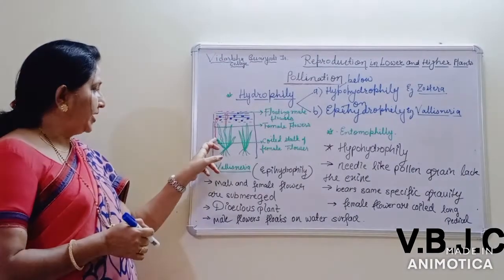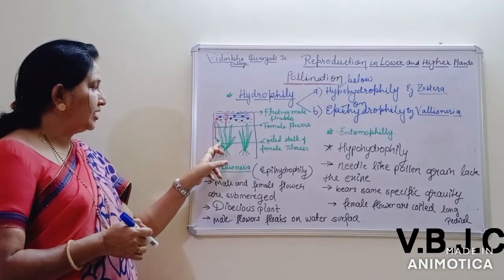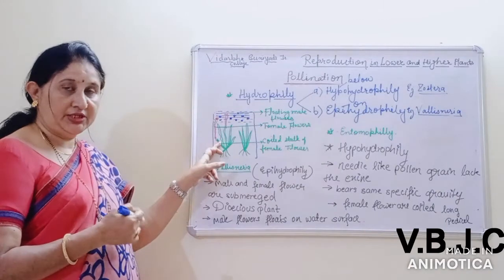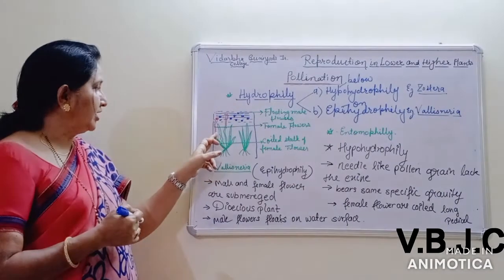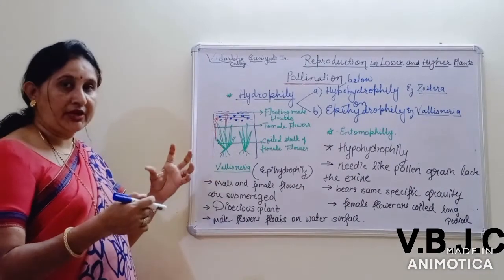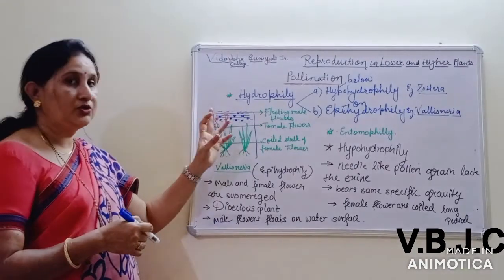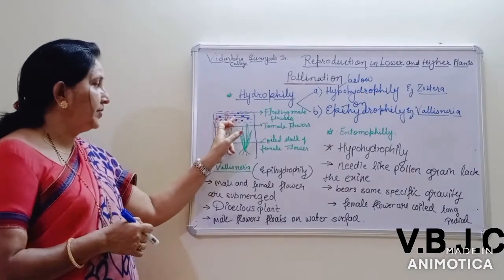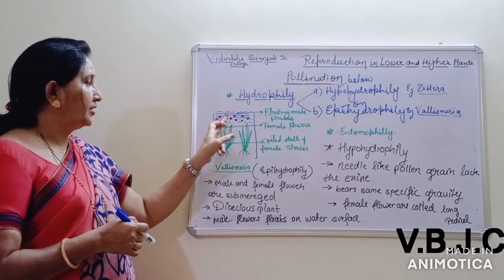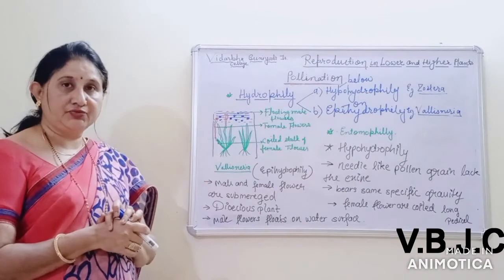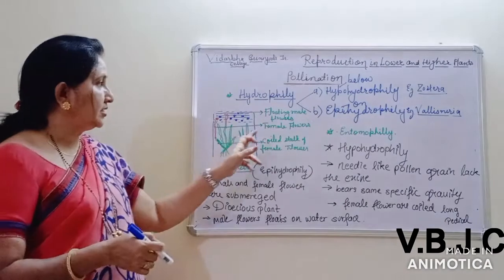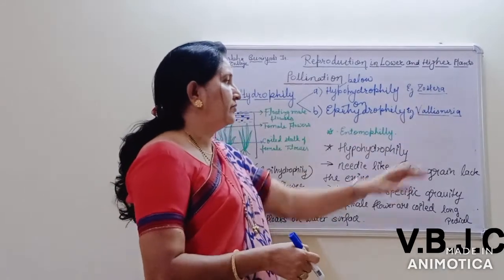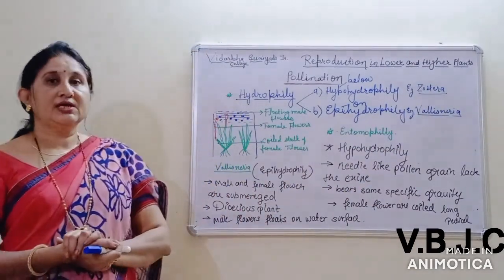But now the pedicel of the flower, which is very long and elongated, becomes uncoiling. During this maturation it becomes uncoiling, and becomes more long and elongated, and the flower floats on the water surface. When the pollen grains come in contact with the stigma, the pollination is achieved. So this is known as epihydrophily, found in the example Vallisneria. So this is about hydrophily.